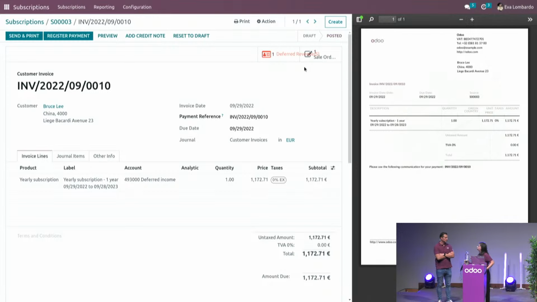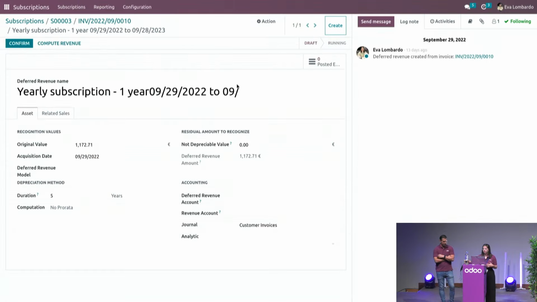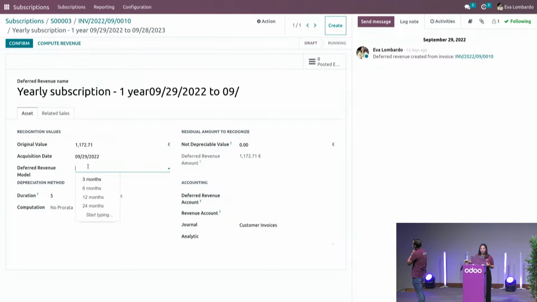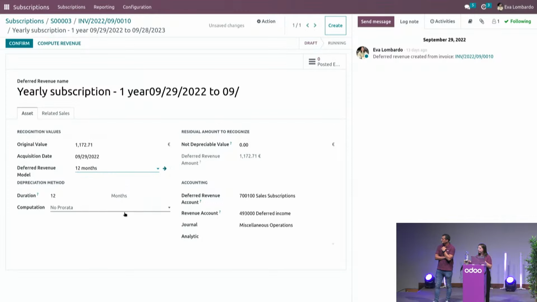So I can't go all the way to automate everything. Yeah, okay, makes sense. If I dive in here, I can still make it easy because I have automated the creation of deferred revenue and I have pre-configured models so I can fill in all the information for the configuration. So here it's a yearly subscription, so I'll choose 12 months. So in one click here, easy to put the duration and the proper accounts.